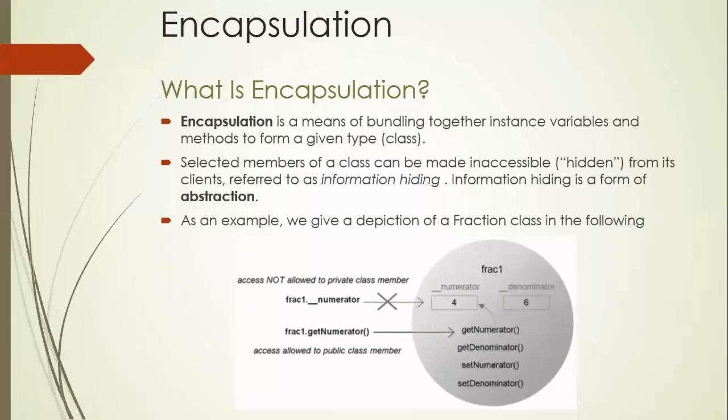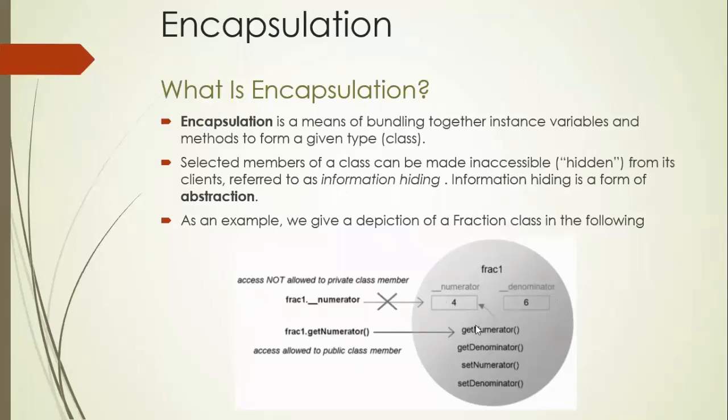This Fraction class contains two attributes, numerator and denominator, which are preceded with two underscores. These two underscores represent a private member of the class.